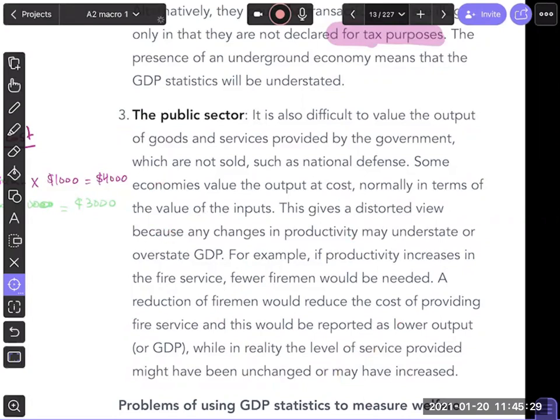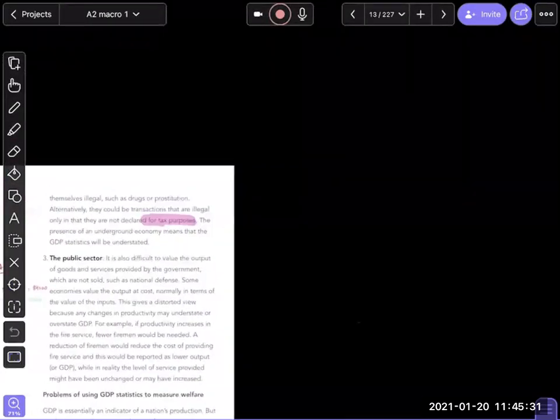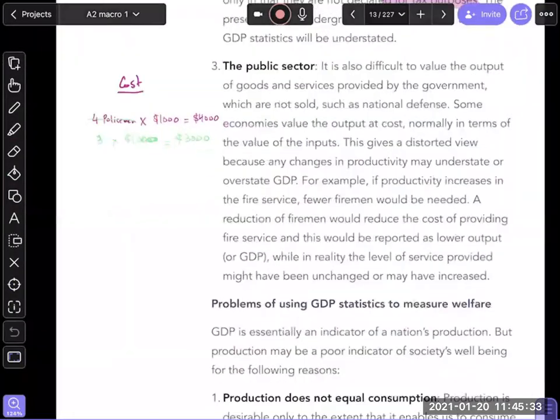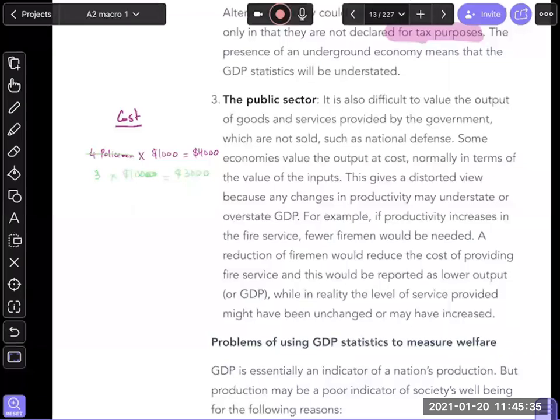Okay? So remember, when you're writing an answer, your first part should be talking about why GDP sometimes misses out on a few things. Number one, public sector. Number two, underground economy. And number three, your do-it-yourself activities, which are called non-market items.